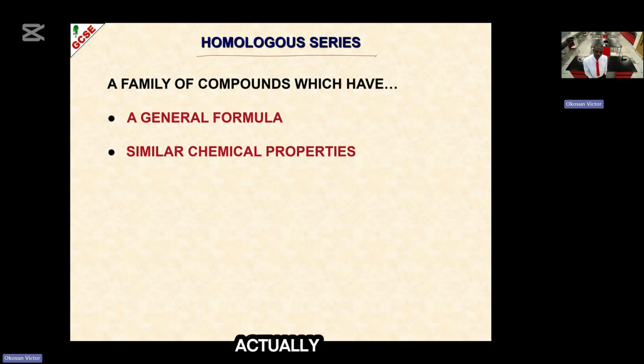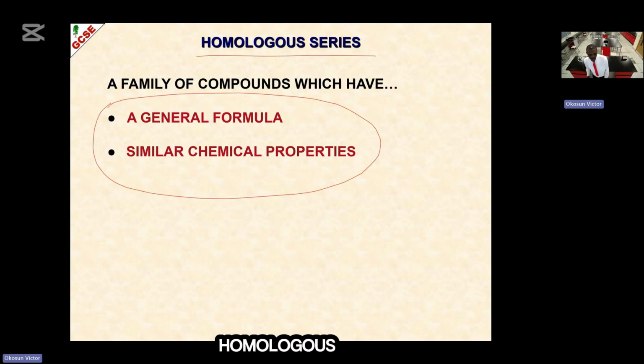Homologous series is actually a family of hydrocarbons. Sometimes we use hydrocarbon and organic compound interchangeably. However, we have some differences. In this case, let's use hydrocarbon, which is more appropriate. So homologous series means hydrocarbons that have the same general formula and similar chemical properties. So we use this to define homologous series.